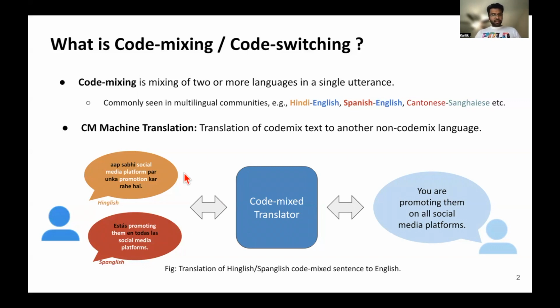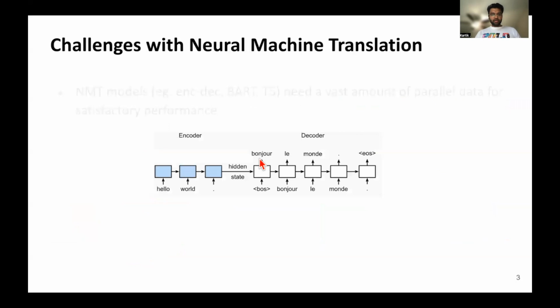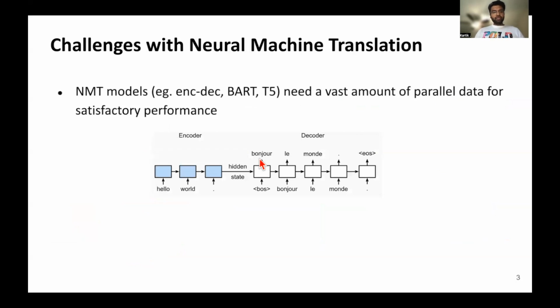Now, starting with the challenges with neural machine translation models. The first one we all know, neural machine translation models like encoder decoder transformer models, and T5 all need vast amount of parallel data in order to achieve any satisfactory performance. By parallel data, we mean a sentence in language 1 and its translated version in language 2. For example, we see the English sentence "Hello World" is translated in French, and these two are parallel sentences.